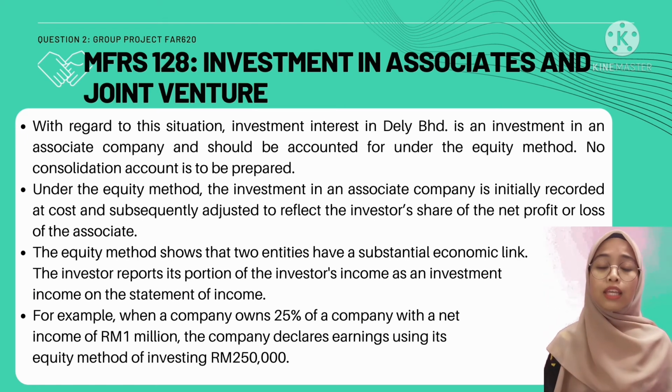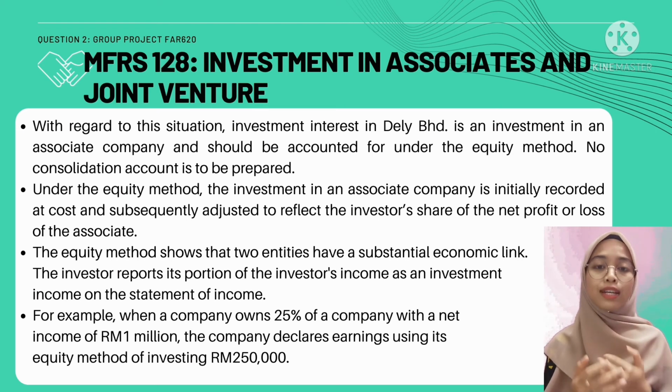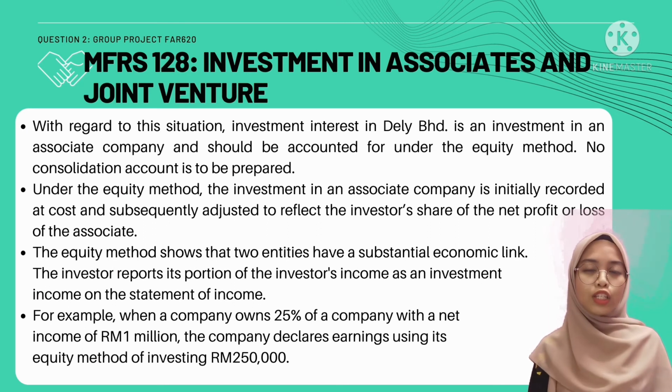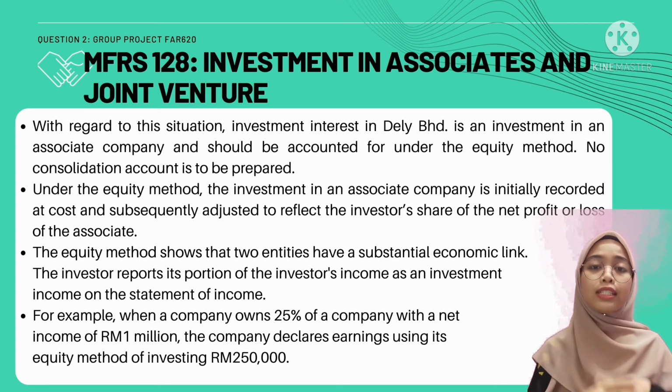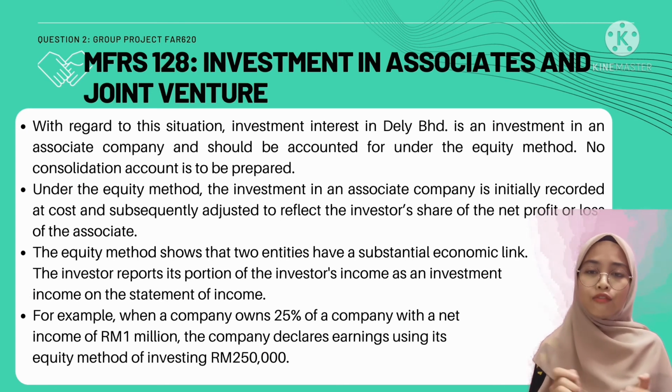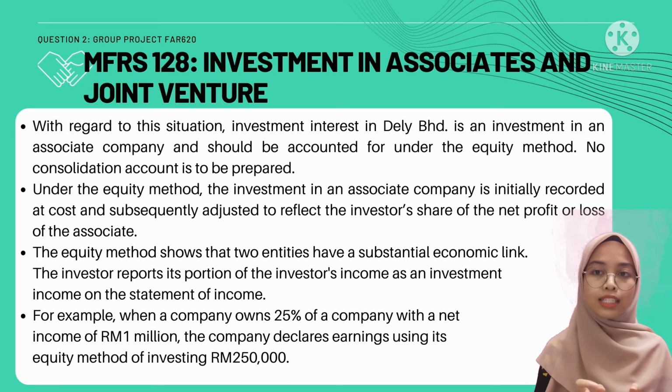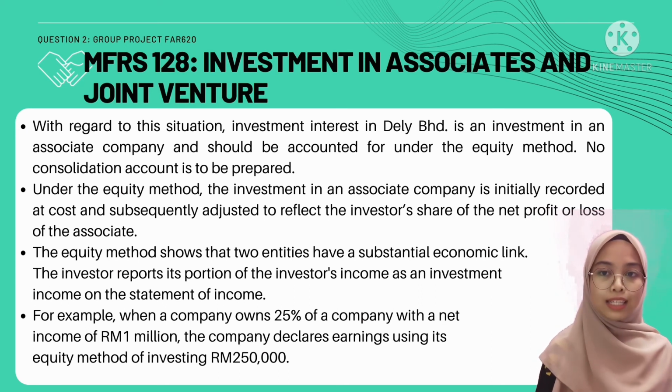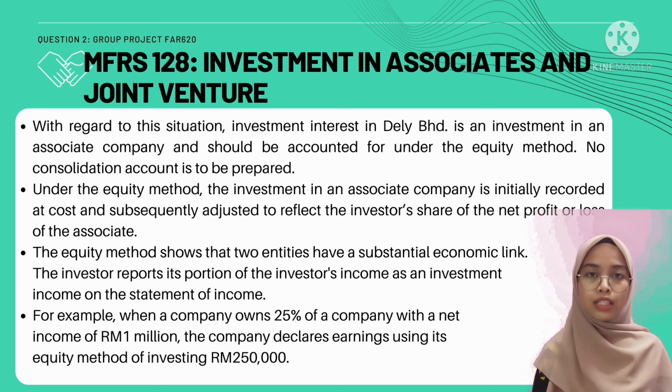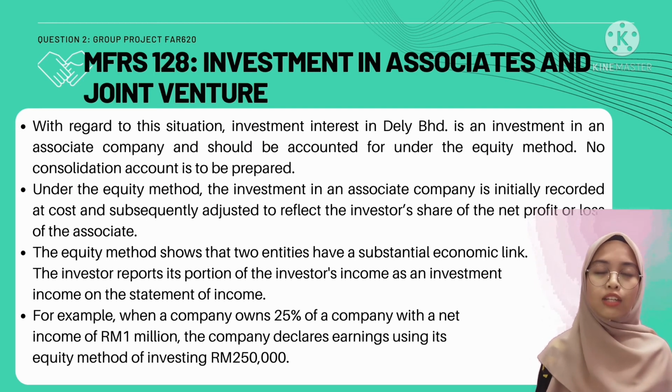Under the equity method, the investment in an associate company is initially recorded at cost and subsequently adjusted to reflect the investor's share of the net profit or loss of the associate. The equity method shows that the two entities have a substantial economic link. The investor reports its portion of the investee's income as an investment income on the statement of income. If an investor has an important impact on the investee's operational and financial performance, the value of the investor's investment may be affected immediately.